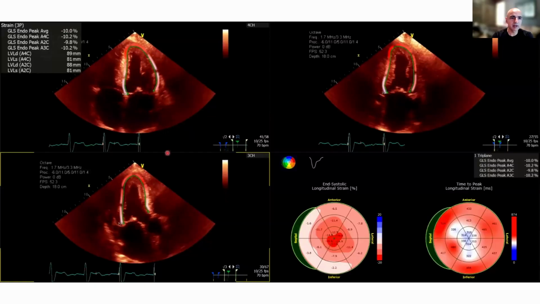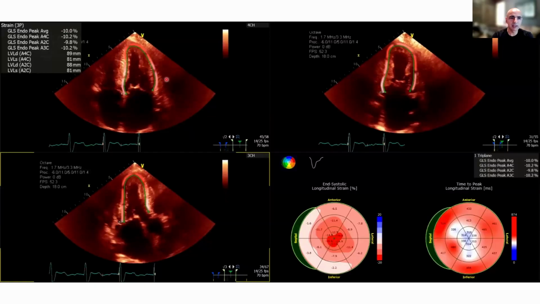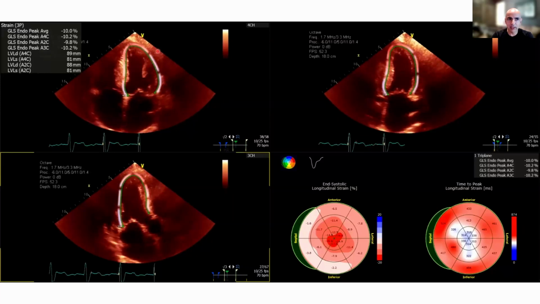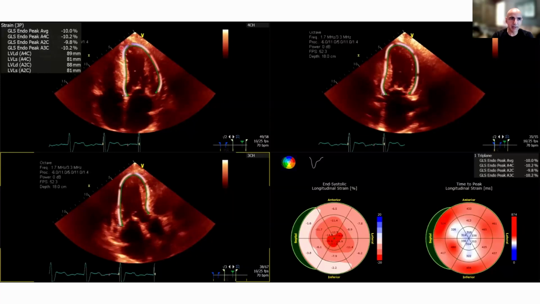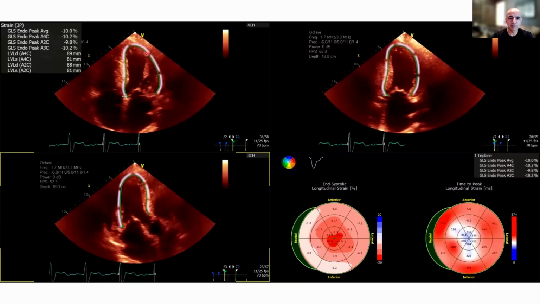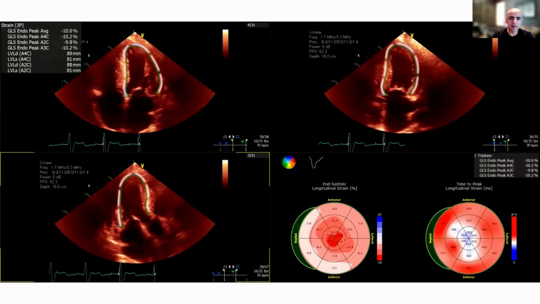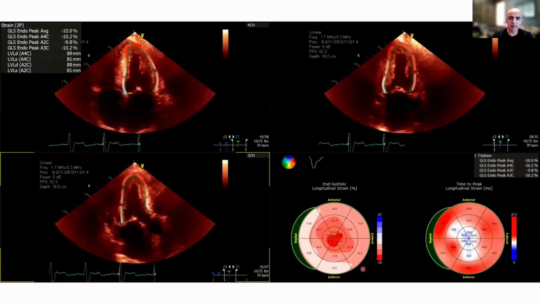So in a case of cardiac amyloid, you will see this kind of dysfunction. But what is pathognomonic for cardiac amyloid is that the dysfunction will spare the apex. So the very tip of the heart will be spared. As you can see here in this bullseye plot, you see relatively normal values at the very, very apex of the heart, while the remainder of the heart looks abnormal.